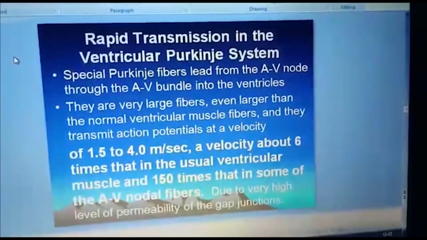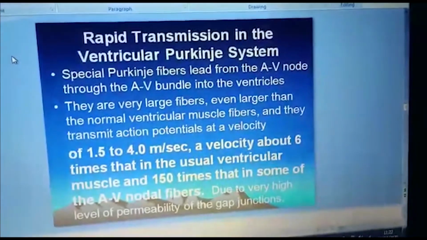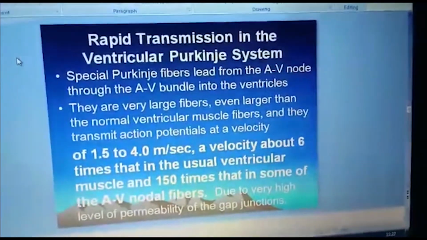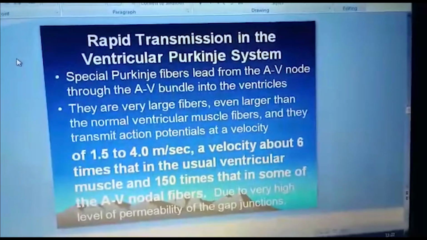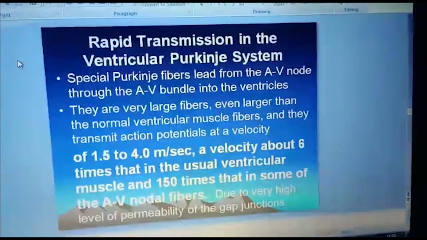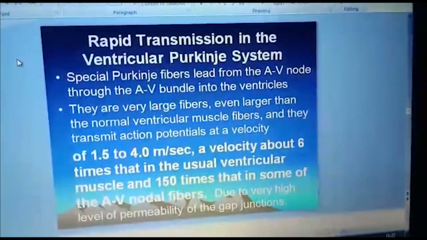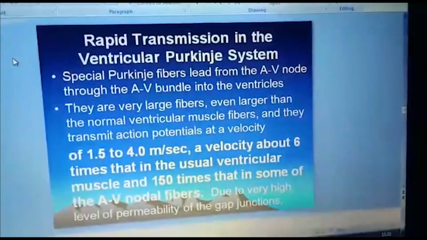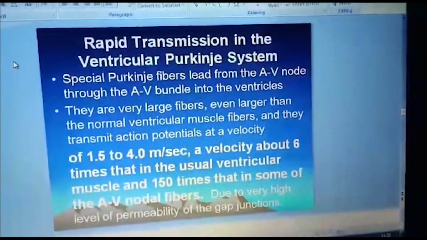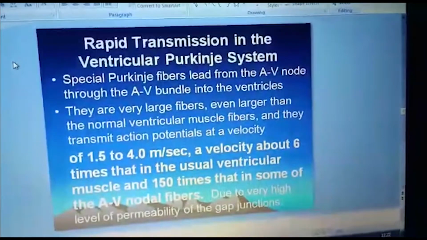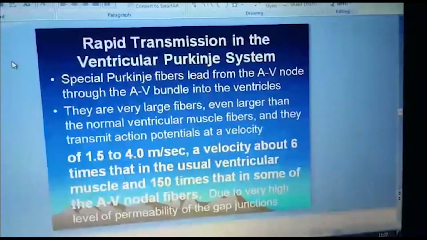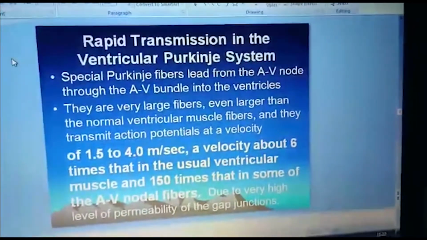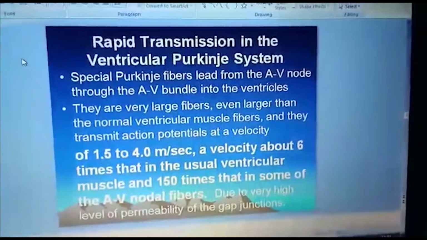Rapid transmission in the ventricular Purkinje system. Special Purkinje fibers lead from the AV node through the AV bundle into the ventricles. They are very large fibers, even larger than the normal ventricular muscle fibers, and they transmit action potentials at a velocity of 1.5 to 4 meters per second, a velocity about 6 times that in the usual ventricular muscle and 150 times that in some of the AV nodal fibers, due to a very high level of permeability of gap junctions.